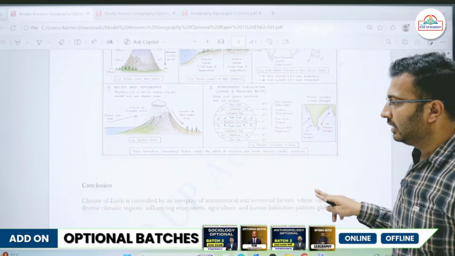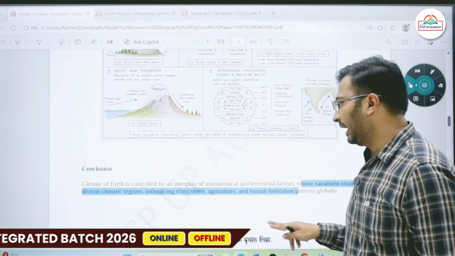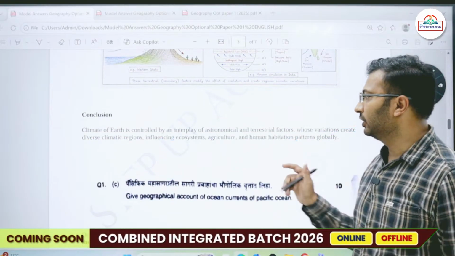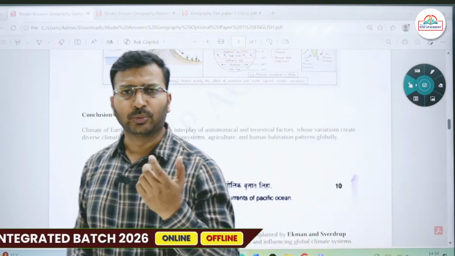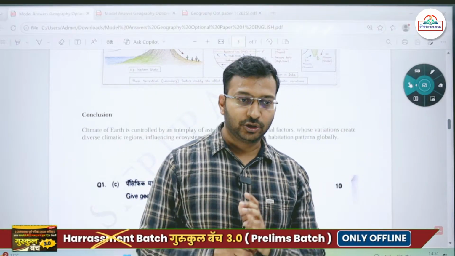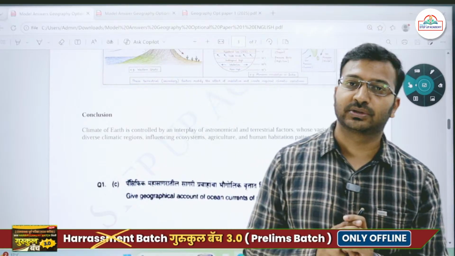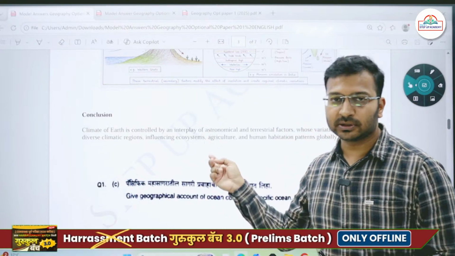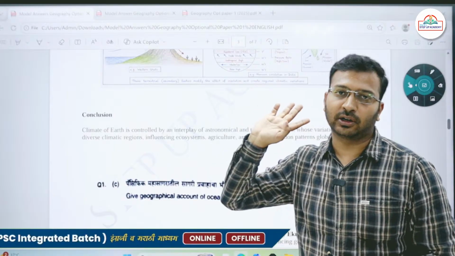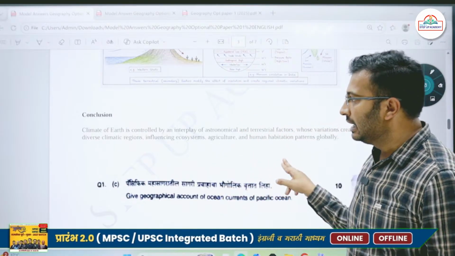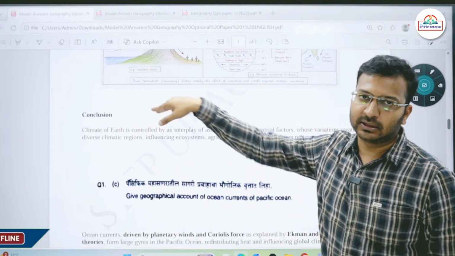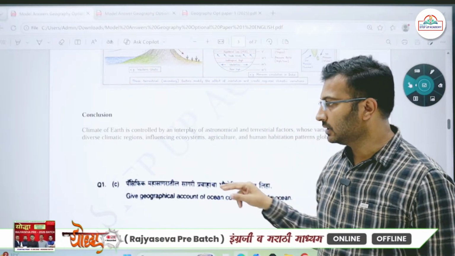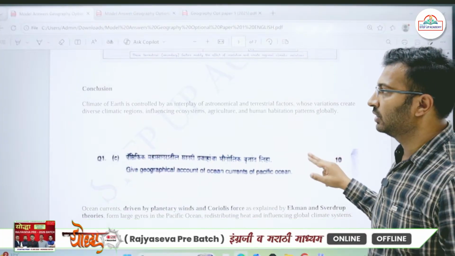Then conclusion: climate has a significant impact on human habitation patterns. Try to include some human aspect. There must be a human angle in your answers. Put it in the conclusion, or you can also make it a separate point. Here there was no scope to add it in the body part, so I put it in the conclusion part. So this was about question number 2.